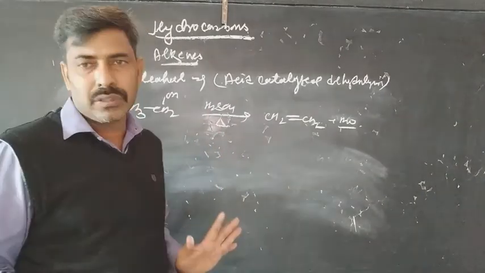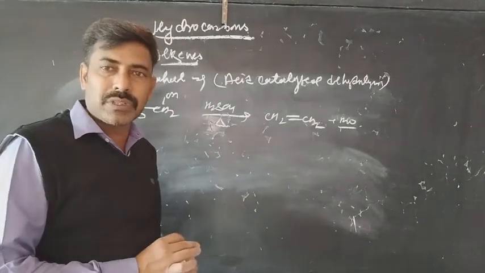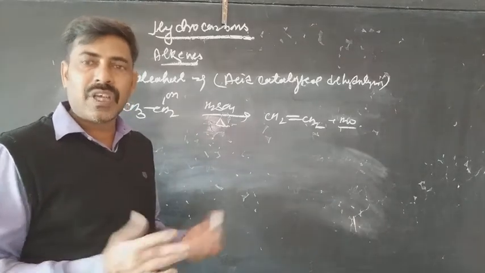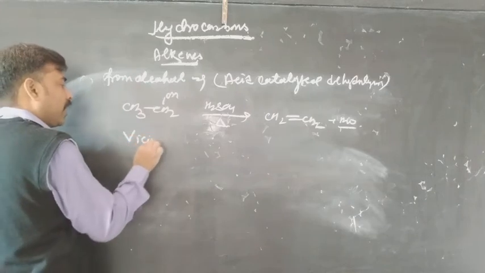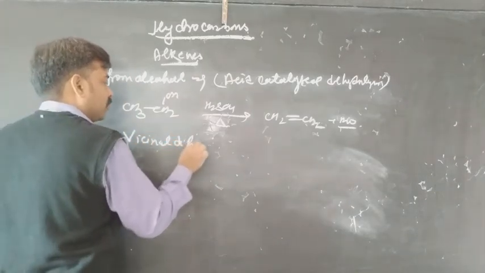This is the simplest reaction which is used for the preparation of the alkene. There are some other methods also, that is from vicinal dihalide. What is vicinal dihalide?